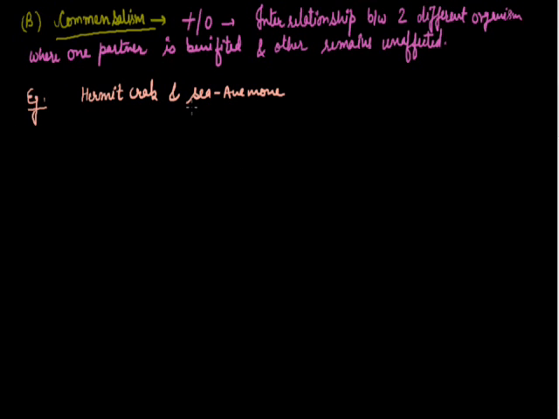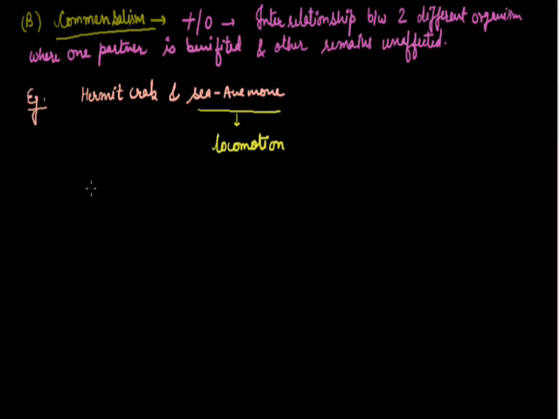Sea anemone is a porifera, that's why it cannot move from one place to another, because it doesn't have any kind of locomotory organs. So the benefit given to the sea anemone is locomotion because of the hermit crab. Exactly, it gets attached to the shell of a molluscan where the hermit crab is found, and nothing is provided to the hermit crab.